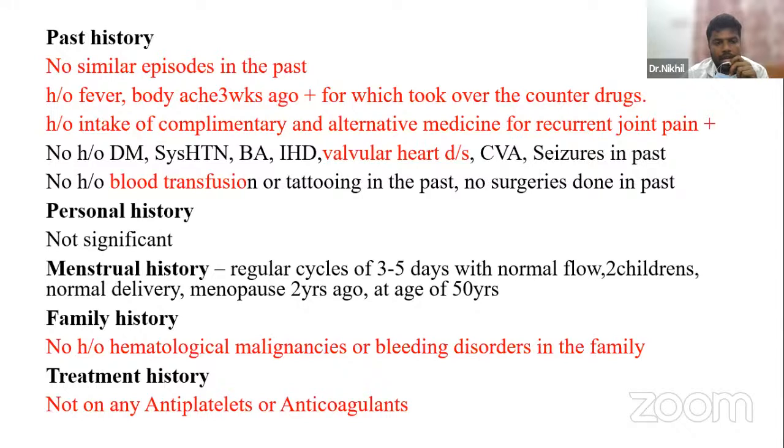There is no history of any diabetes, systemic hypertension, bronchial asthma, ischemic heart disease, valvular heart disease, cerebrovascular accidents, or seizures in the past. There is no history of recent blood transfusions or any surgeries in the past. Personal history is not significant. Menstrual history also is not significant. There is no history of any hematological malignancies or bleeding histories in the family. The patient was not on any antiplatelets or anticoagulants.